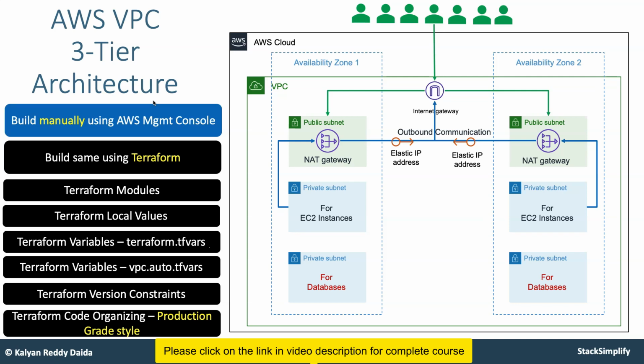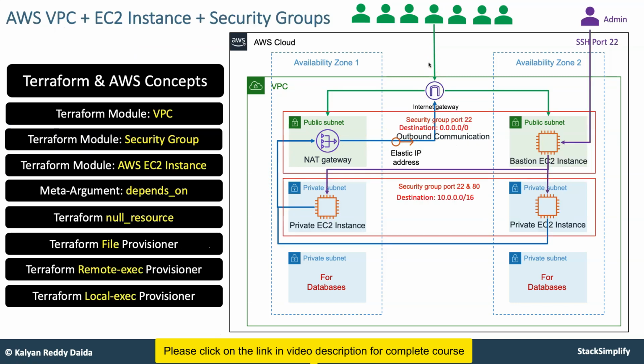Over the process, you will learn about Terraform private and public registry modules, local values, Terraform variables, Terraform version constraints, and how to organize Terraform in a production grade style. Accordingly, you are going to build a VPC with public subnets, private subnets, and private subnets for databases. In addition to that, you are going to have a NAT gateway in the public subnet for outbound communication of private subnet EC2 instances. Okay, so this is what we are going to build as part of the VPC 3-tier architecture.